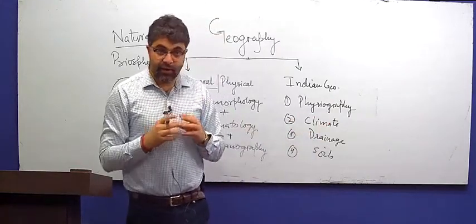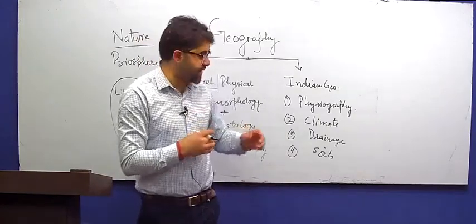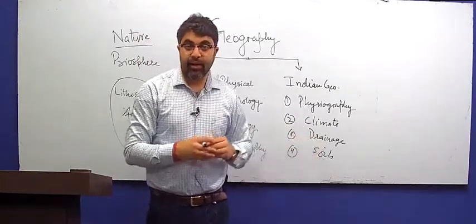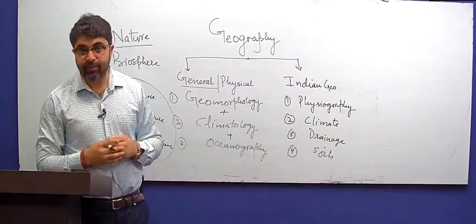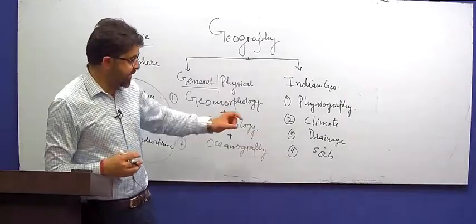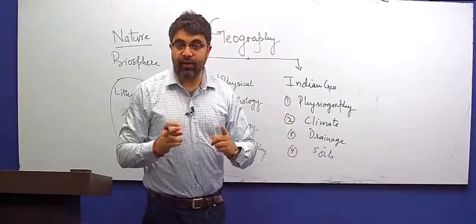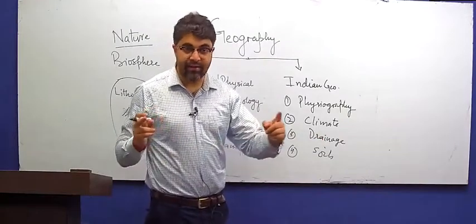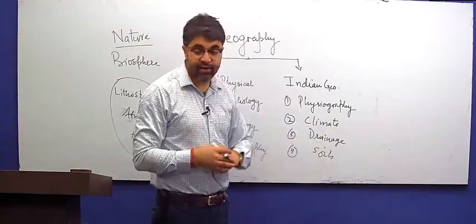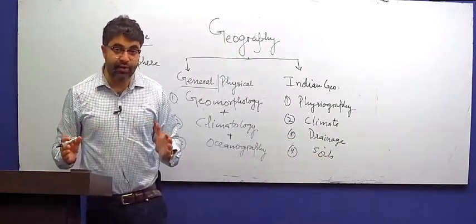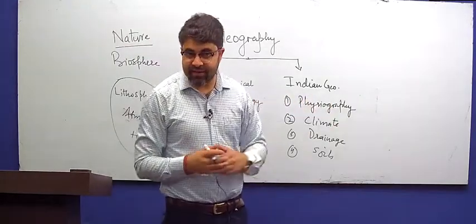And the concept is 150 years old. Arthur Cotton for the first time suggested that Indian rivers should be linked. But then why have we not been able to link these rivers for so long? These are topics that we need to focus on in drainage system. But for that, you must understand what are the different rivers in India, what is their drainage pattern, how can they be linked. Then coming to soils, the one part is factual, 8 types of soil as mentioned by Indian Council of Agricultural Research.